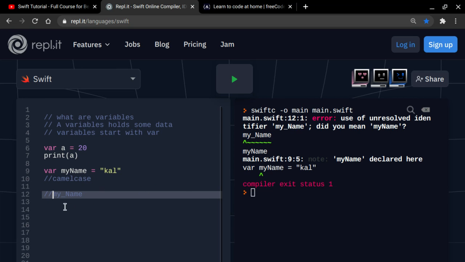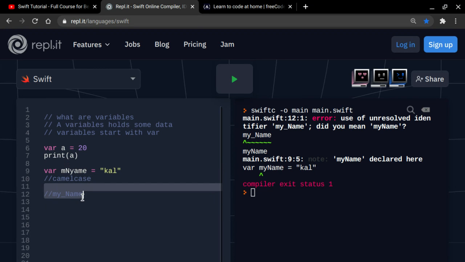It's gonna give me an oopsies. I need to add a comment. You can also use the other style, but I prefer camel case because it's very simple. And the reason why we start with lowercase is that's the way you start. I don't really know the reason, but that's how you start. You start the first word with lowercase, and then you start with uppercase when you're writing another word. So that is what it is.